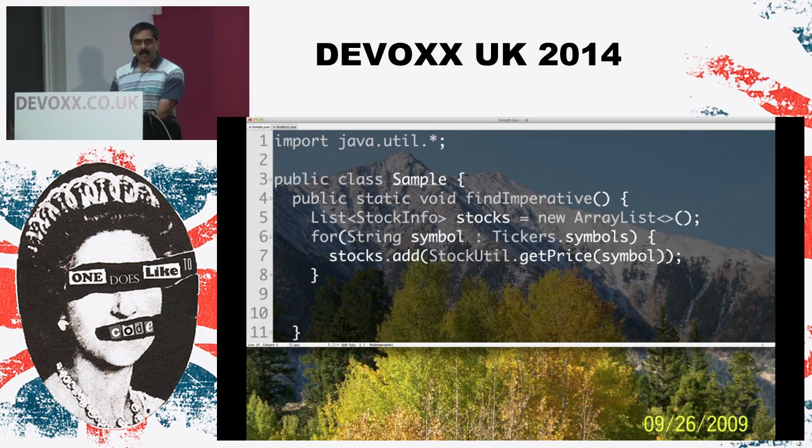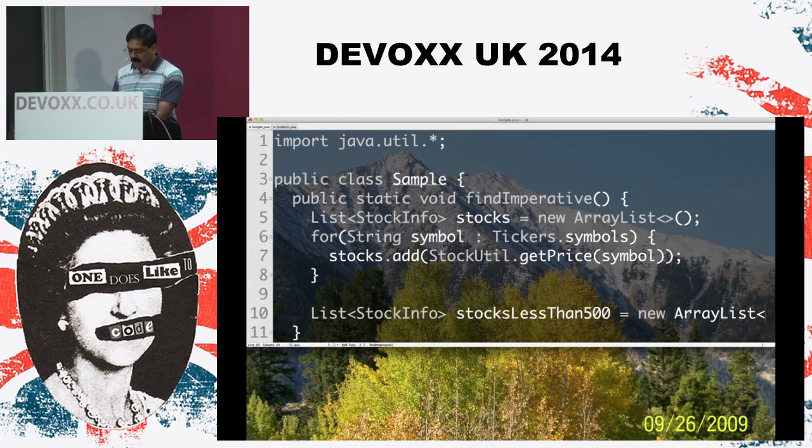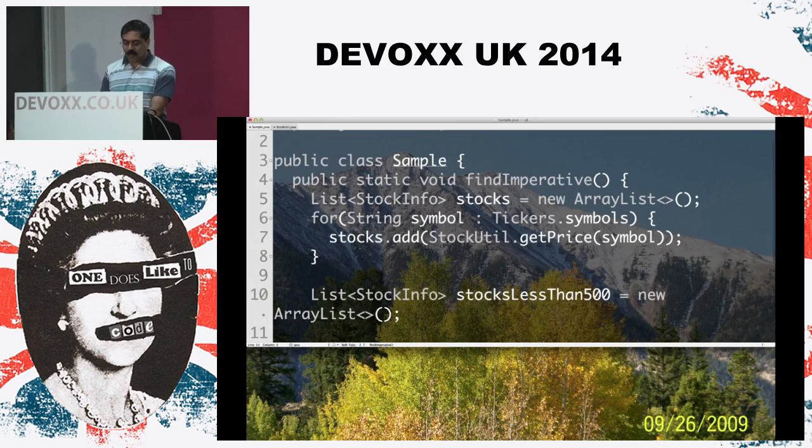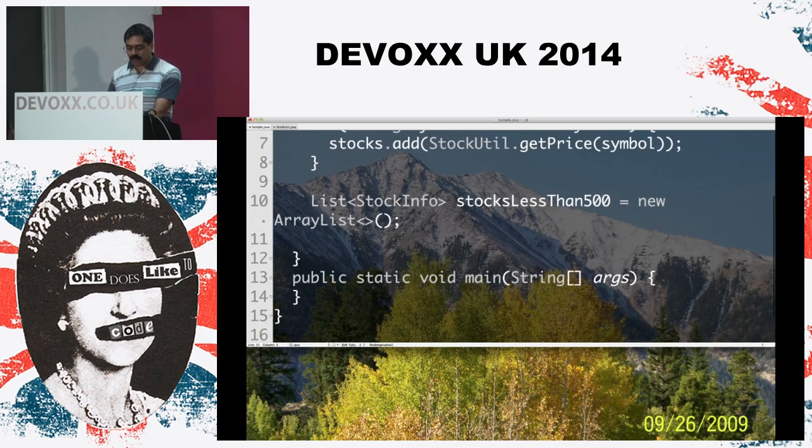So the next step, now that we have all the stock prices, is to list stock info, and then we're going to say stocksLessThan500 equals, and then what am I going to do? New ArrayList. In this particular case, we created yet another ArrayList for stock info. And in this case, given the stock info, we'll again say stocks.